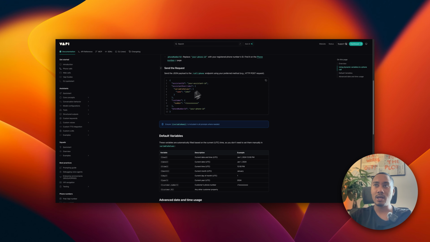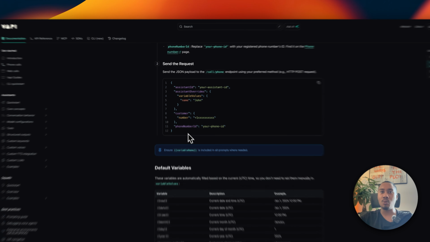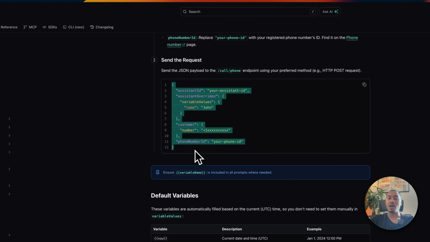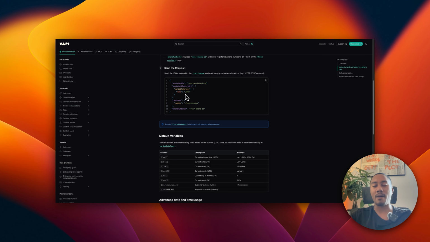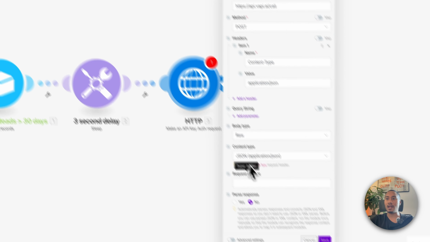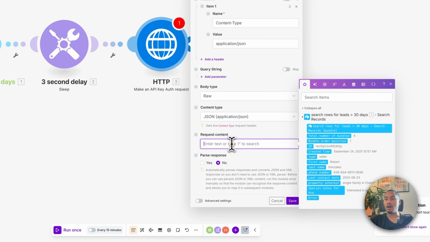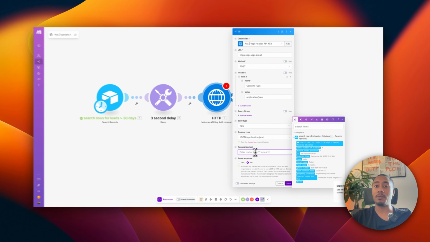So this is pretty much what we need, but I already have a modified version of this. It's essentially the same thing. I just plugged in the variable values that we're going to be working with. So let's navigate back to Make and I will provide it right here, what we need to use for the payload.